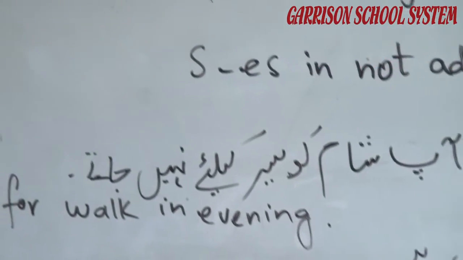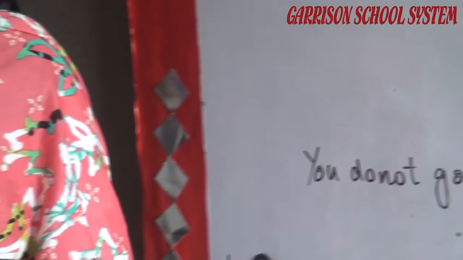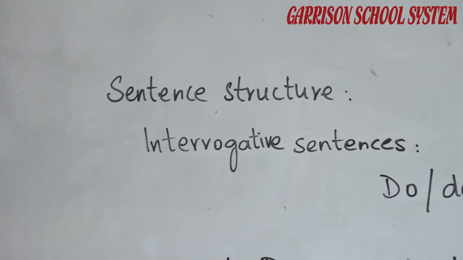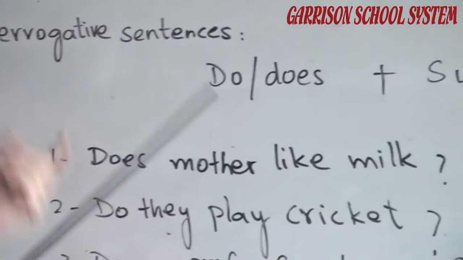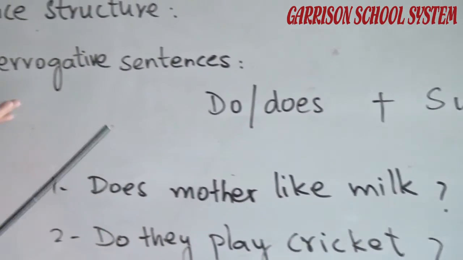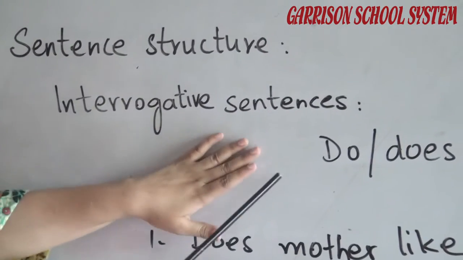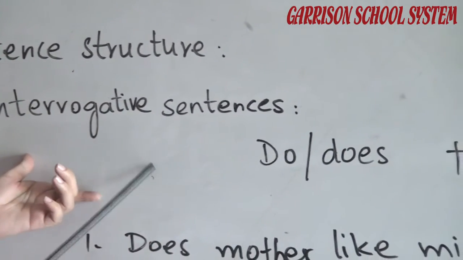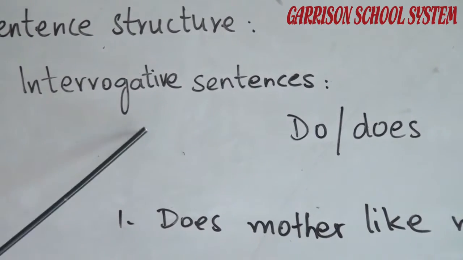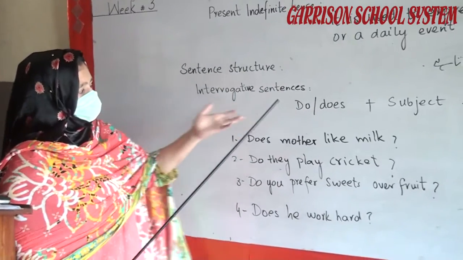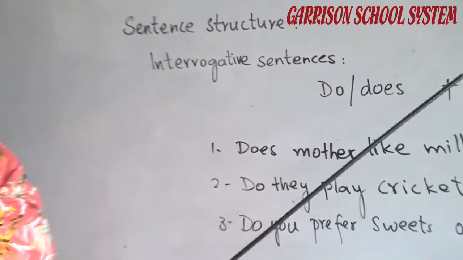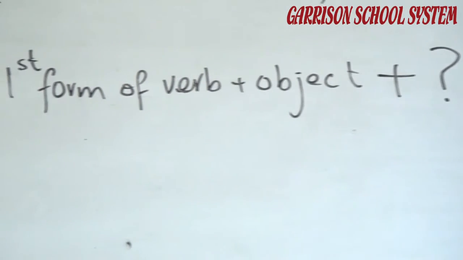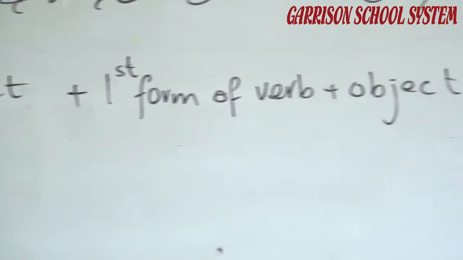Then comes the interrogative sentences, that are question sentences. Now we are going to discuss interrogative sentences. These are the question sentences in which we use do or does, sometimes followed by question words, for example, what, how, which, when. Then do, does, auxiliary verb, then subject, first form of verb, object, and then question mark. The question mark is necessary at the end of interrogative sentences.